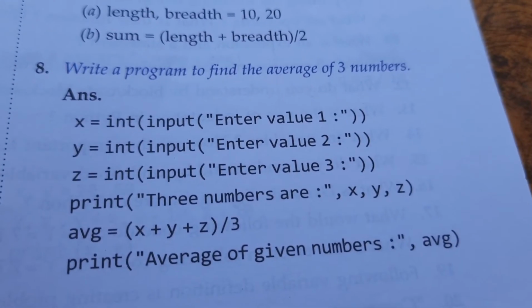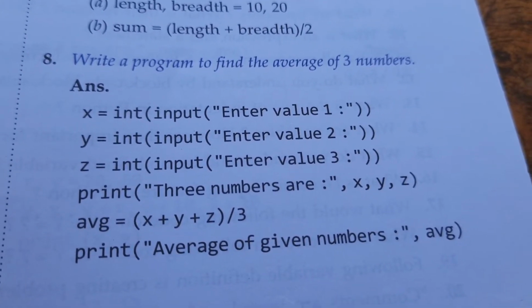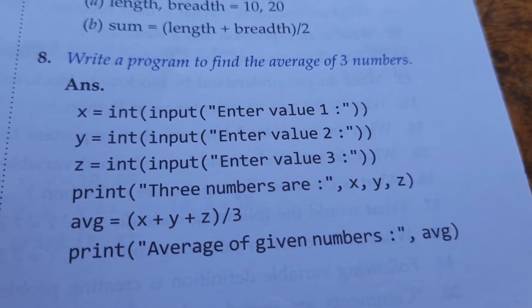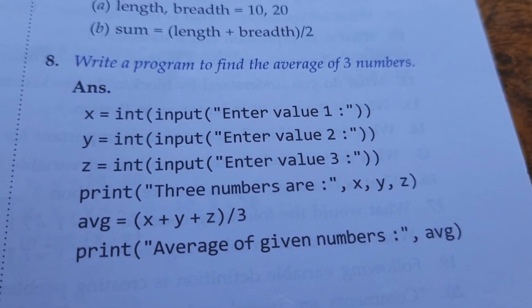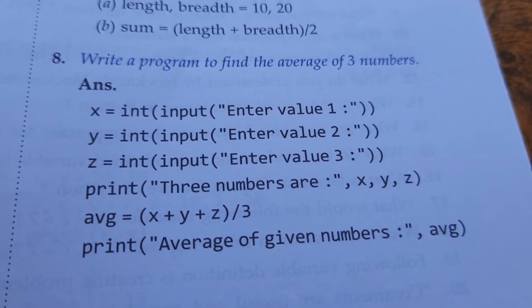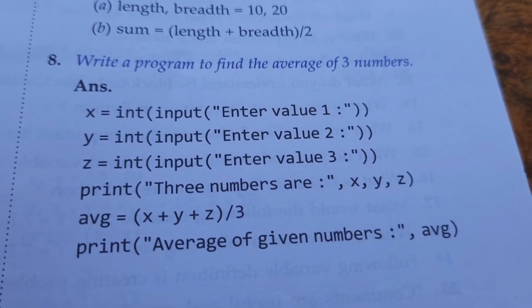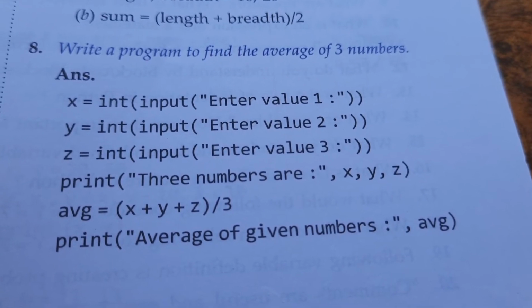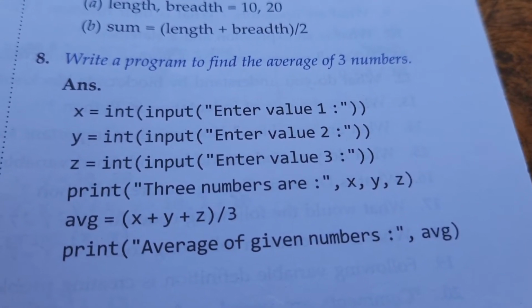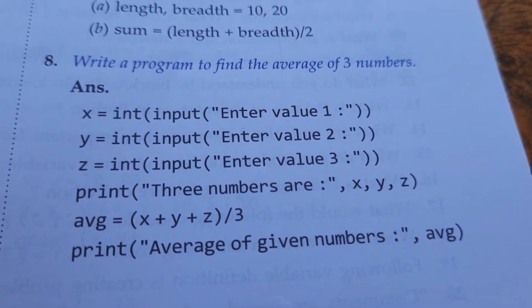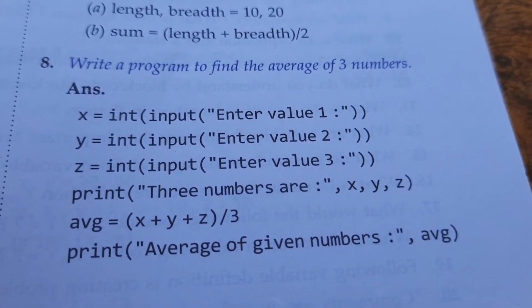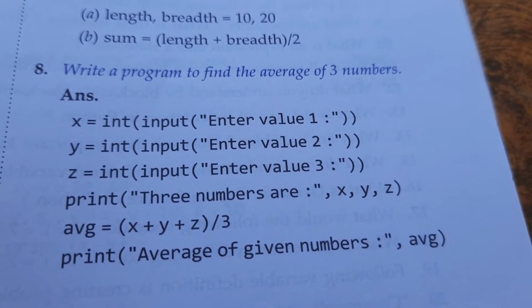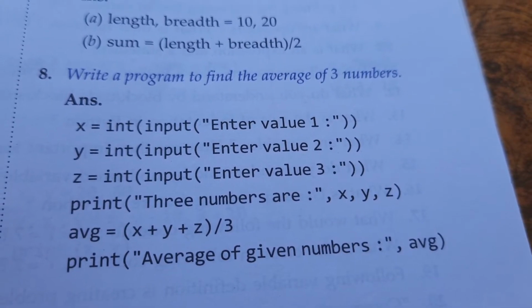You can see the average program. There, 3 numbers are given. In the other program, 4 subjects' marks were given. So they are the same thing. No matter whether there are 3 numbers or 4 numbers or 5 numbers, you have to find the total and divide it by either 3 or 4, whatever number is asked in the exam. Right?